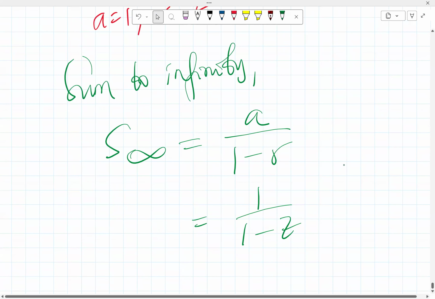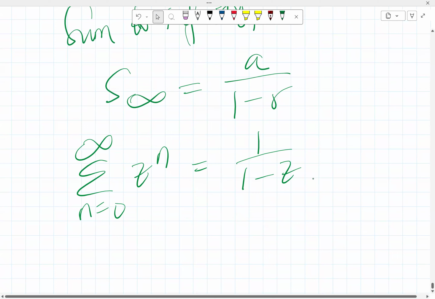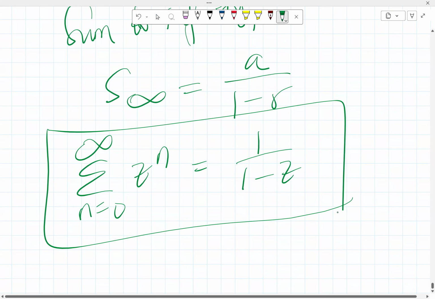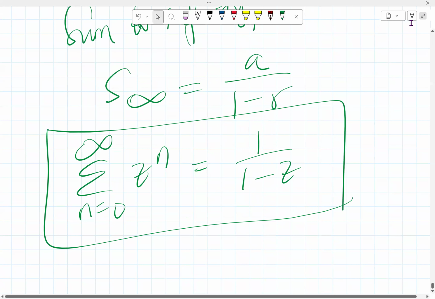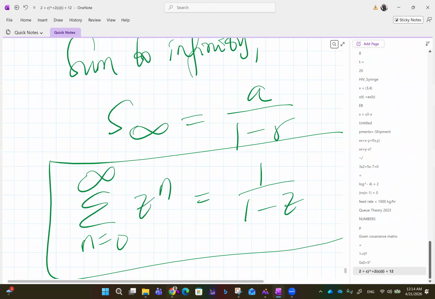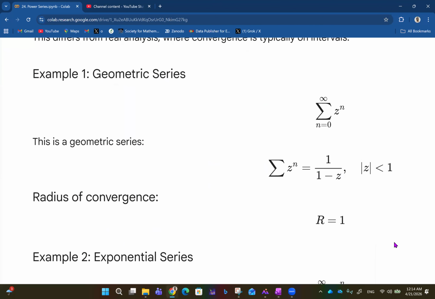And that is why we can say that the summation of z^n from n equals 0 to infinity is the same thing as 1 over 1 minus z. So you see the connection between geometric progression and this concept of geometric power series. So the radius of convergence here is actually 1.